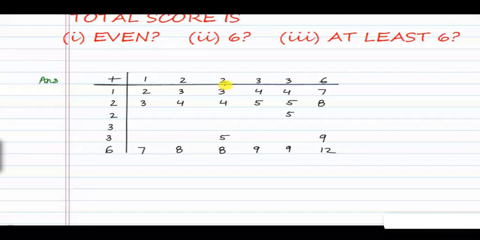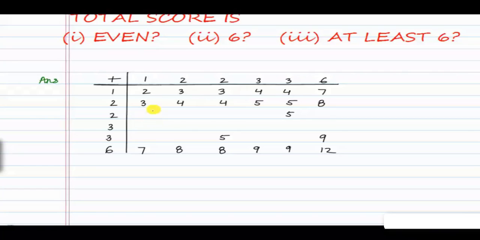So in this question what is happening is we have a special type of a die which has numbers 1, 2, 2, 3, 3 and 6. Our normal die has numbers 1, 2, 3, 4, 5, 6, but this is a special type of a die. We are throwing 2 dice and then we are calculating the total of the numbers which are appearing on the dice. So this is our table. So if 1 and 1 appear on both dice, then our total is 2. If 2 and 1 is there, then the total is 3. In this way, some values are already given in the question, and the rest of the values we have to fill.